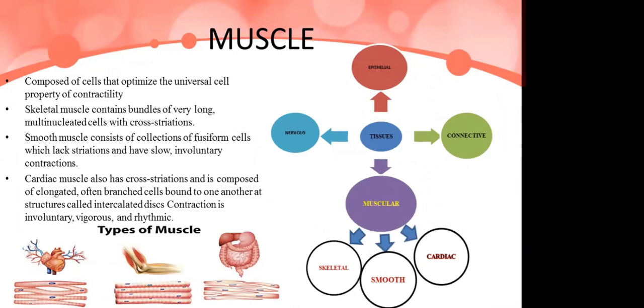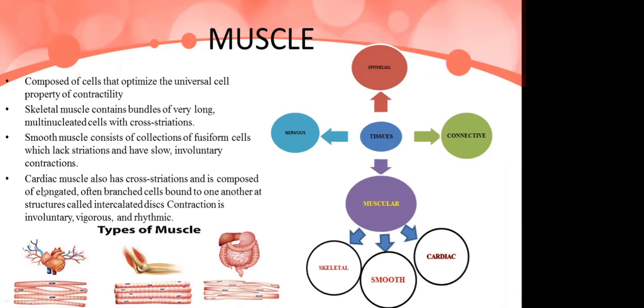Then come the smooth muscles. These consist of fusiform or spindle-shaped cells which lack striations. Striations are absent in smooth muscles, and they have slow involuntary contractions. These are present mainly inside the soft parts, especially in the GIT, and any soft parts are made up of smooth muscles, which are involuntary, non-striated, spindle-shaped fibers.